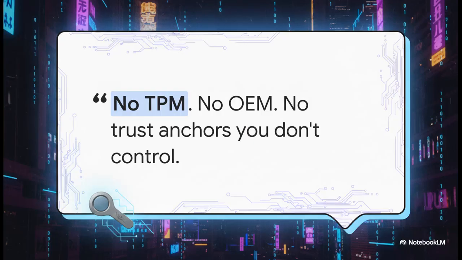The core cyberpunk ethos driving this entire project boils down to one simple, aggressive idea. No TPM, no OEM, no trust anchors you don't control. yubiOS is an experimental, FIDO2-first, immutable Linux operating system. It represents a massive shift away from those external corporate dependencies we're all so used to. It basically challenges the status quo by insisting that the machine owner's physical hardware key, specifically a YubiKey, should act as the absolute root of trust for human presence and identity.